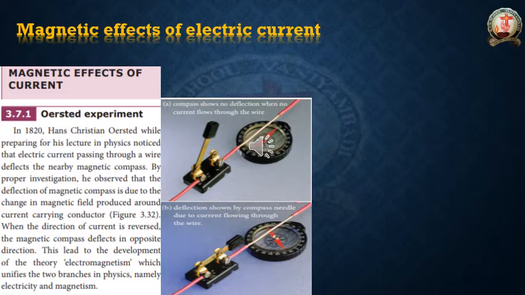Please see the first image in the top right corner. That image has one magnetic compass and one conductor that looks like a stick, with a red and white color combination. That is the current carrying conductor.